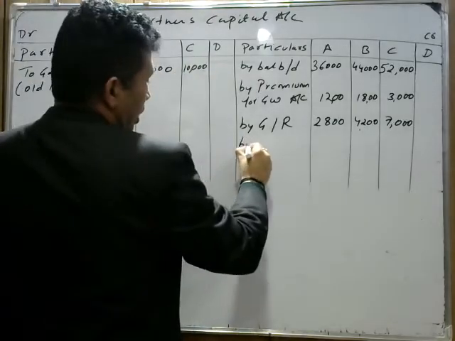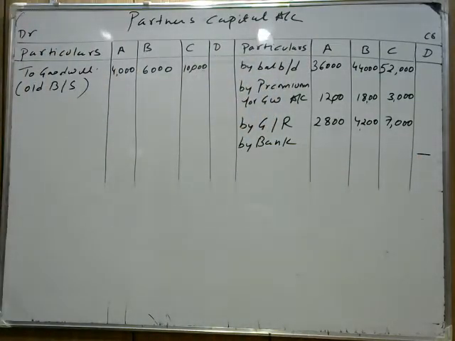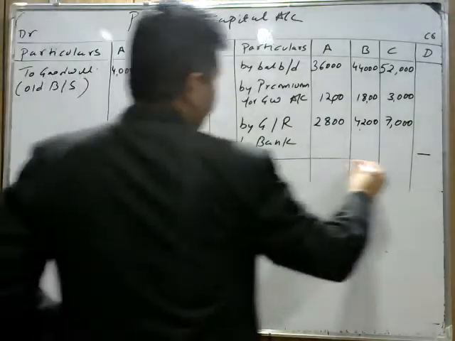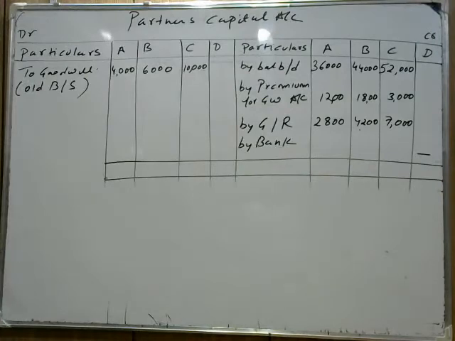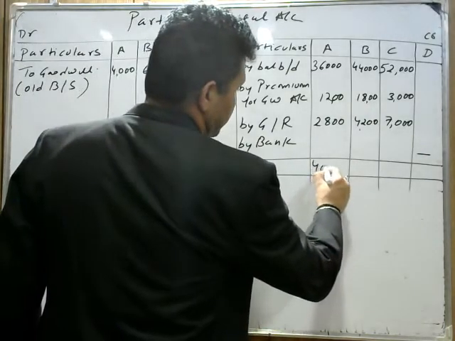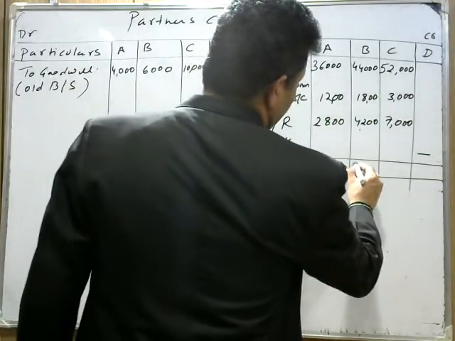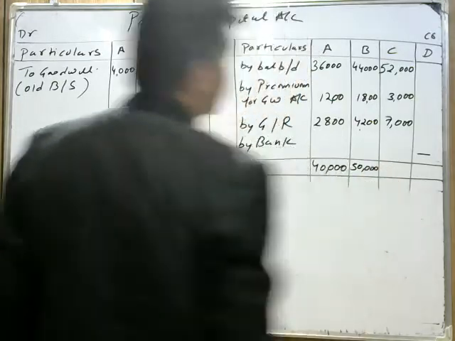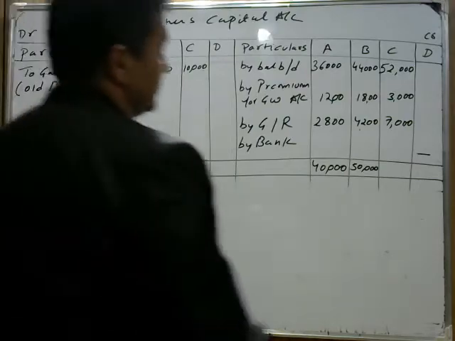Now by bank, how much the new partner brings his capital in cash is not mentioned here. So we need to find out. हमें निकालना पड़ेगा. That's what we call capital adjustment. Now add the total of A, B, C and D. So A's capital: if you add them, 36,000 plus 1,200 plus 2,800 is coming 40,000 for X. If you add 44,000 plus 1,800 plus 4,200, it is coming 50,000 for Y. In the same way, if you add, C is coming 62,000.